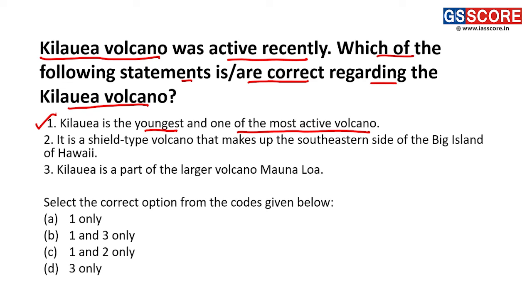which has been formed on the island of Hawaii. It has been formed on the island of Hawaii. So, this is the correct statement. Statement 2. It is a shield type volcano that makes up the southeastern side of Big Island of Hawaii.